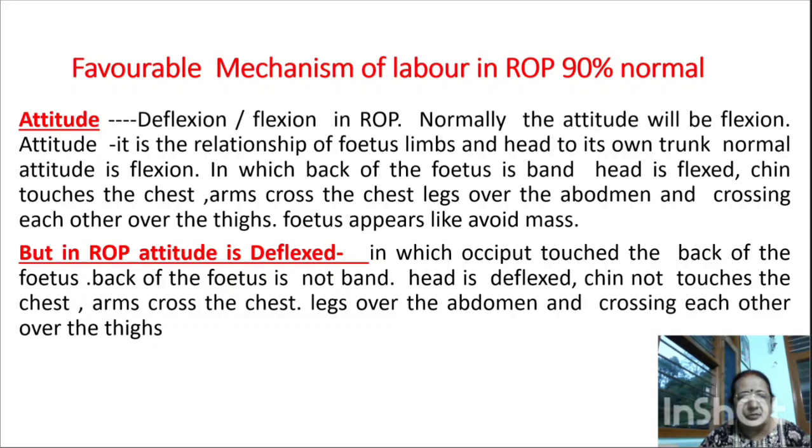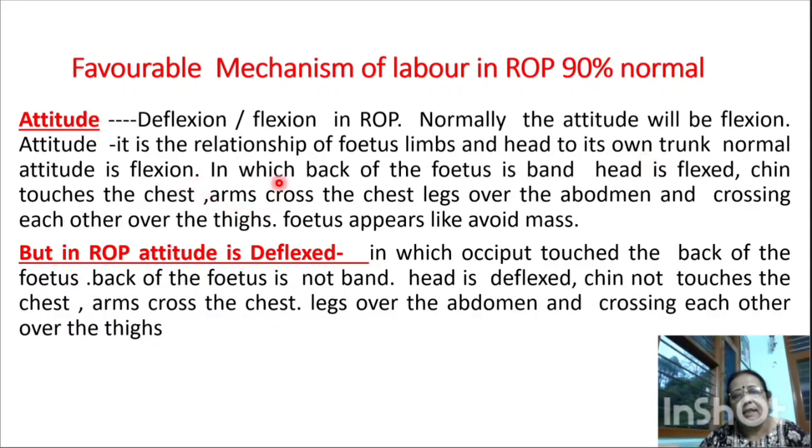Next one is the attitude. Attitude in right occipito-posterior is deflexion, and it becomes flexion. In 90% of cases the deflexed head will be changed into flexion, so it will be normal, or sometimes there will be mild, moderate and severe deflexion. Normally the attitude will be flexion. What do you mean by attitude? Attitude is the relationship of the fetal limbs and head to its own trunk.